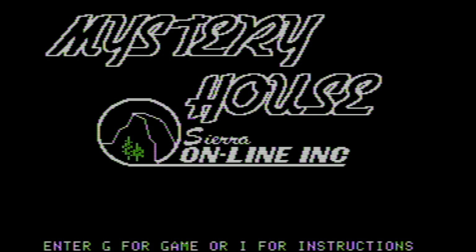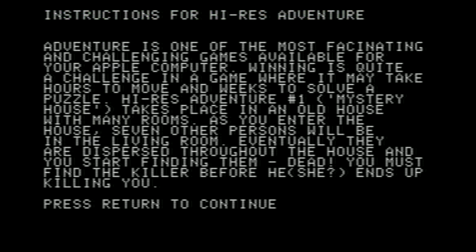This is Mystery House. So let's take a look at the instructions. This is where we can find most of the plot of the game. So let's take a closer look at that. As you can see, released by Online Inc. Mystery House. You can ignore the other word on the screen there. Instructions for high-res adventure. Adventure is one of the most fascinating and challenging games available for your Apple computer, even though they spelled fascinating wrong.